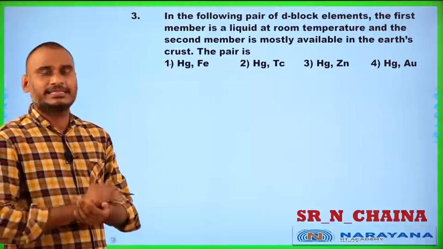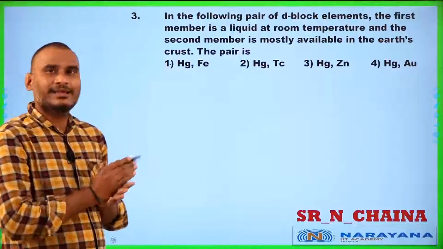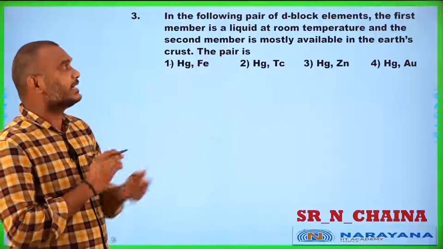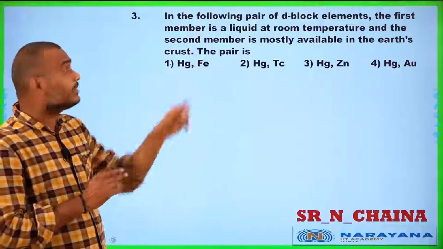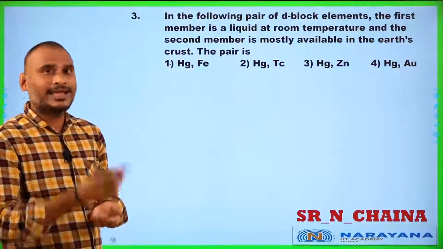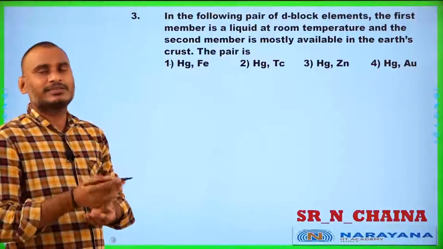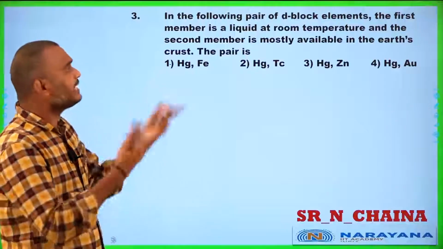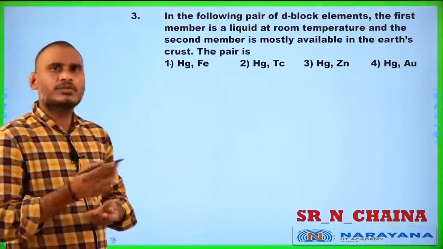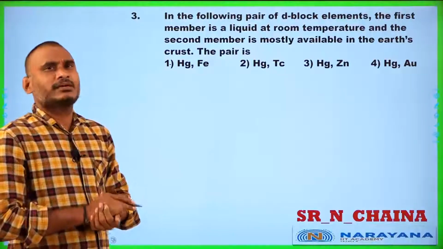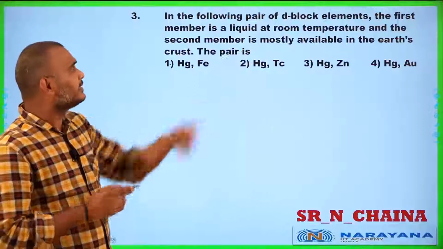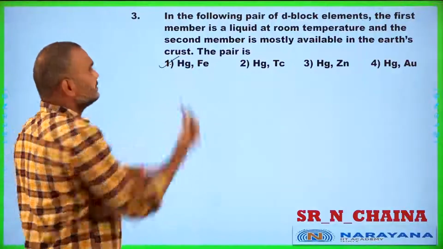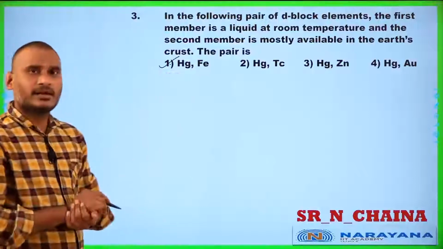Yes, you know easily, the element in liquid state is mercury, and the transition element mostly available in the earth crust is iron. So mercury and iron is the answer for the third question.